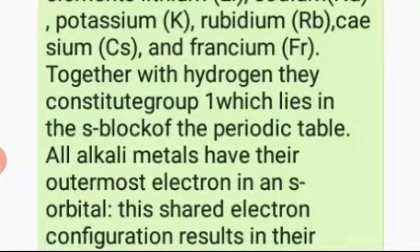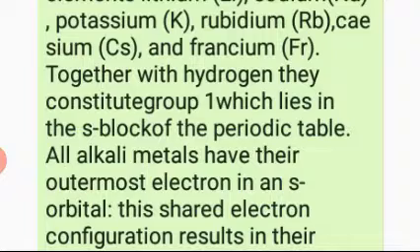Hydrogen is the first member, but hydrogen has different properties, and all the members like lithium, sodium, potassium, rubidium, cesium, francium have different properties as compared to hydrogen. Hydrogen is totally different, but it is placed in group 1A because of only one electron present in its outermost shell.